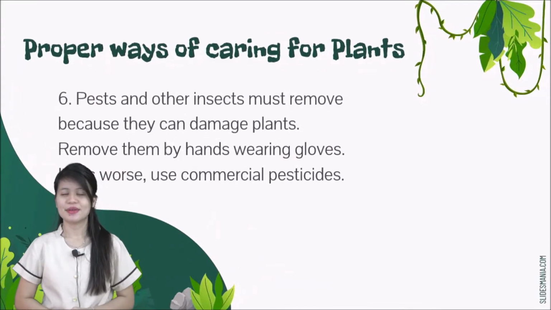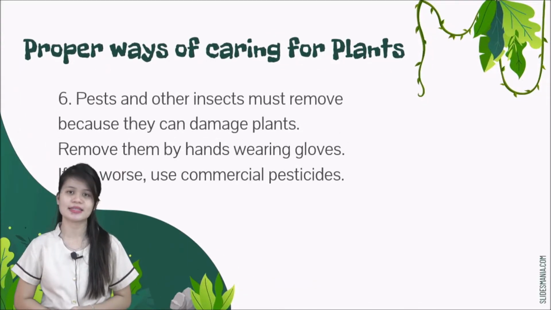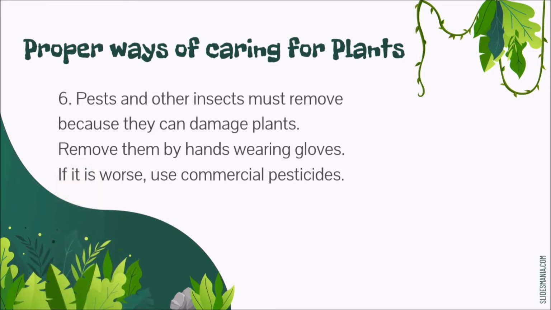Number 6, pests and other insects must be removed because they can damage plants. Some pests are leaf eaters. What do we mean by that? They eat the leaves of your plants. If you just take a look at it, it looks like nothing is happening to your plants, right? However, if you look closer, you will see the pest eating at the back of the leaf. Remove them by hand while wearing gloves.